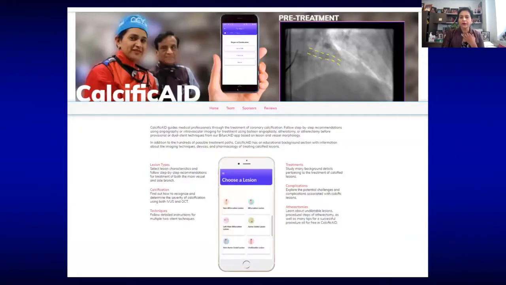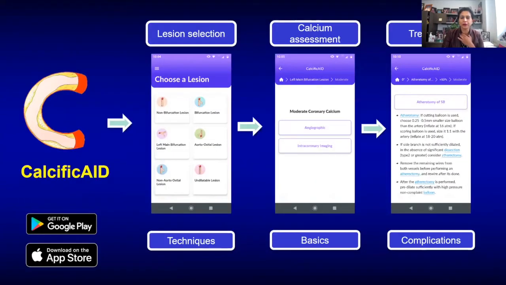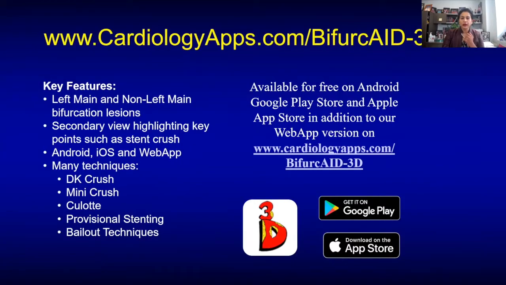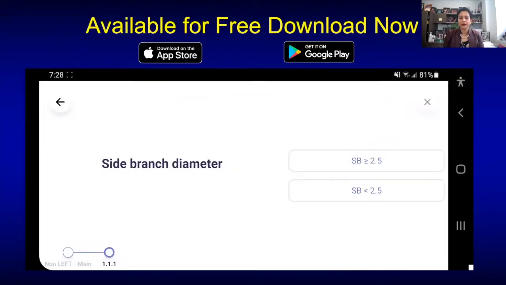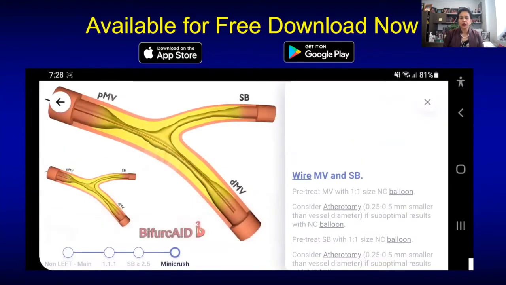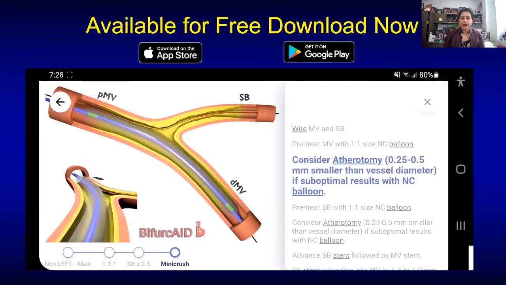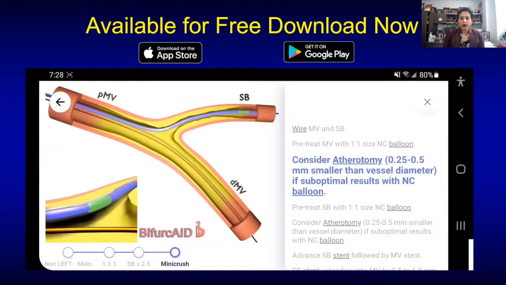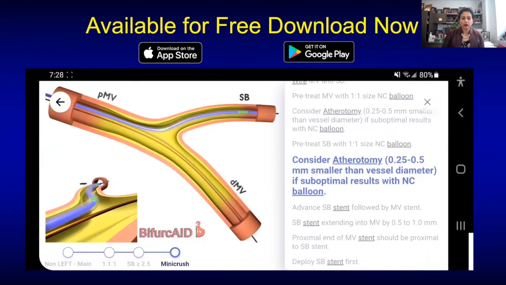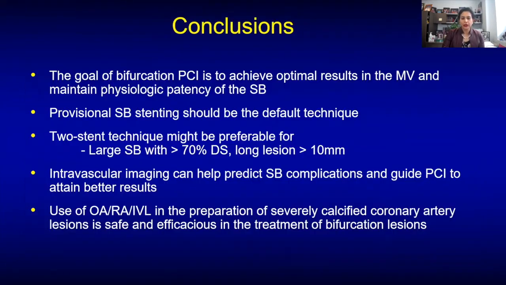So how to take care of calcific lesions? We actually have a calcific app that is free to be downloaded. We tell you the various techniques, how to do orbital atherectomy, both for bifurcation and non-bifurcation lesions. Various apps are available on cardiologyapps.com. This was a Bifurcate 3D app where we are showing animation of how to do a bifurcation technique of whatever kind of technique that you want to learn. Here we are showing a mini-crush technique.